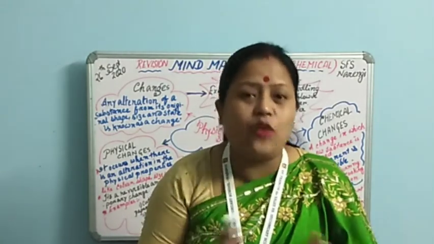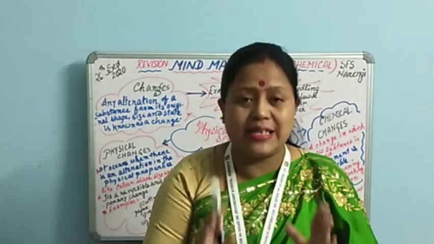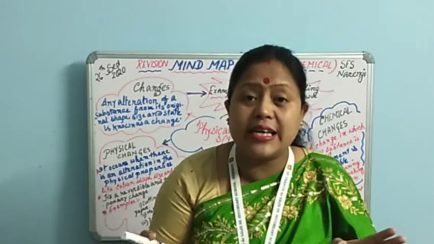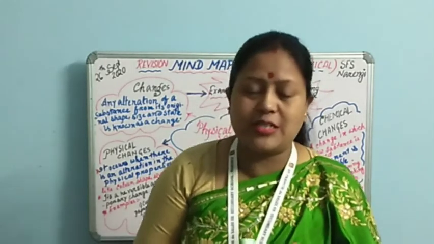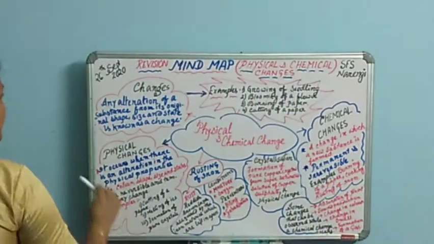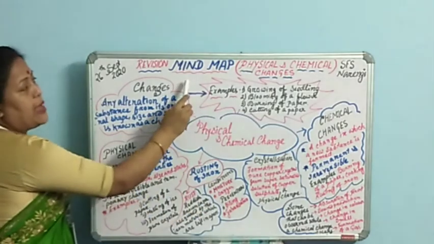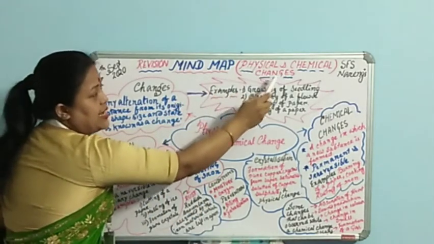At the end of the session, children, you will be able to understand the different underlying concepts of this chapter. Clear? I hope you all are ready now. So let's look at this side. Here, children, I have drawn one mind map related to the chapter physical and chemical changes.